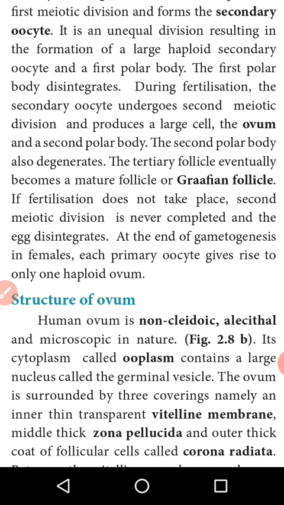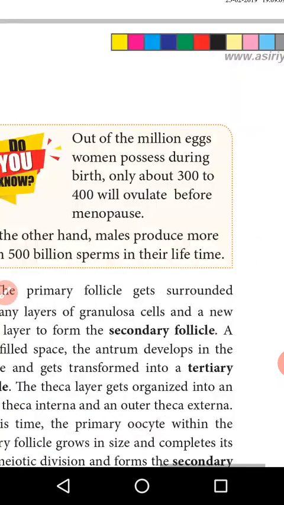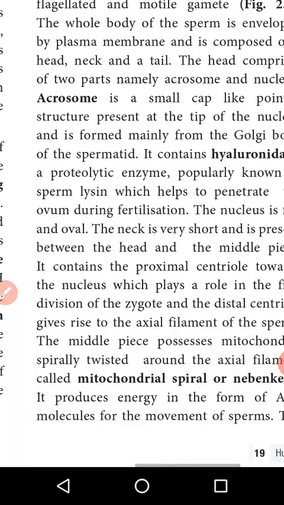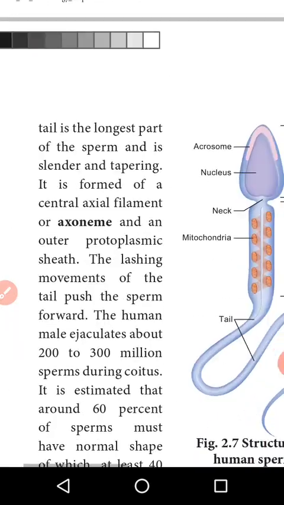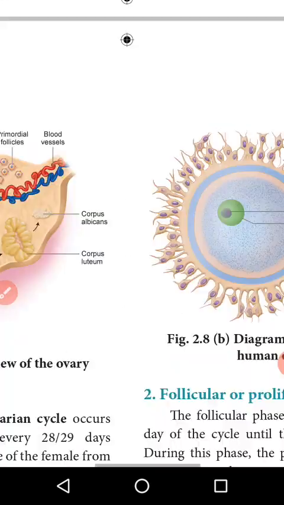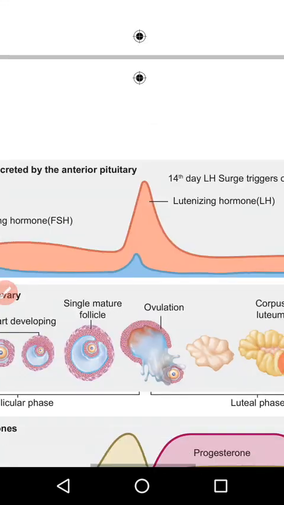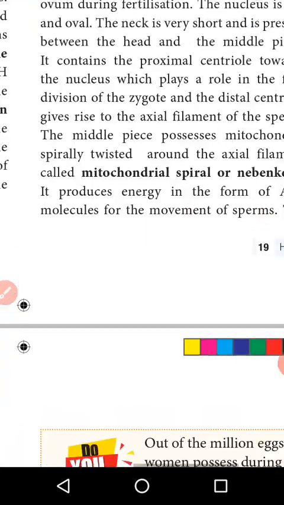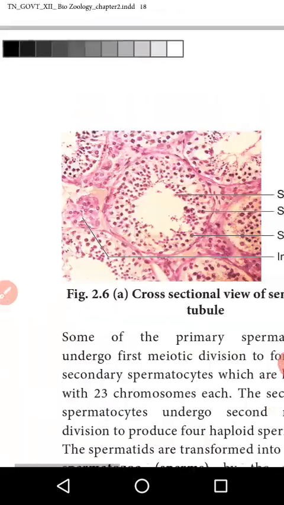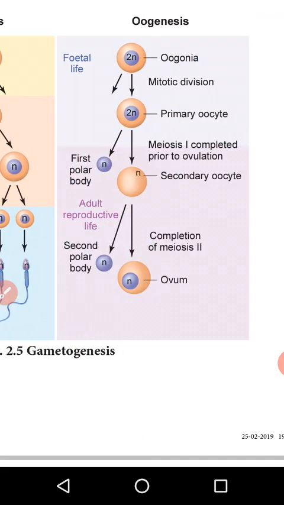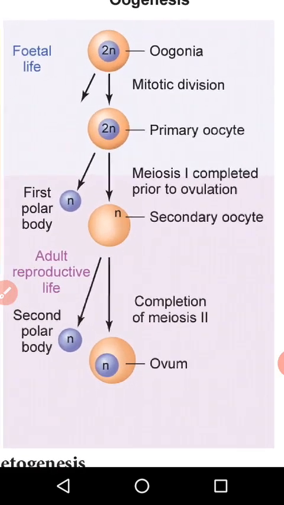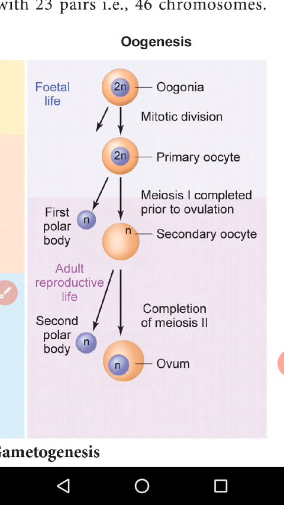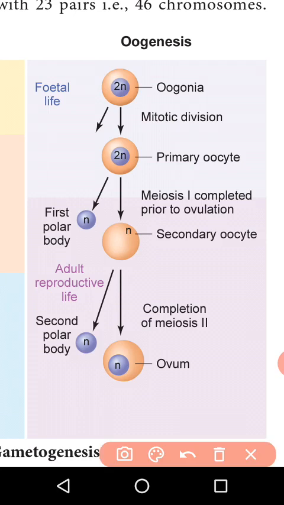This is the major difference between spermatogenesis and oogenesis. Now let us come to the flow chart, the schematic diagram. This is the schematic representation of oogenesis. I already told you oogenesis has three phases. The first phase is known as the multiplication phase.